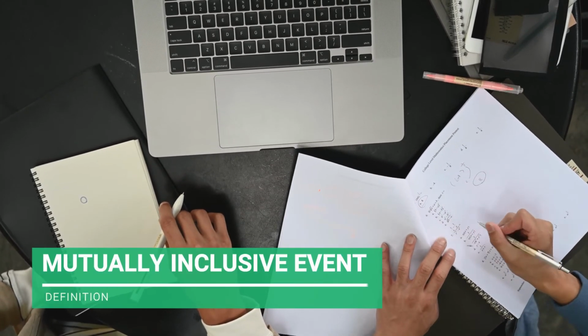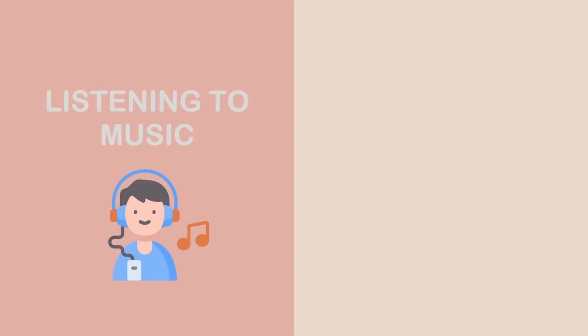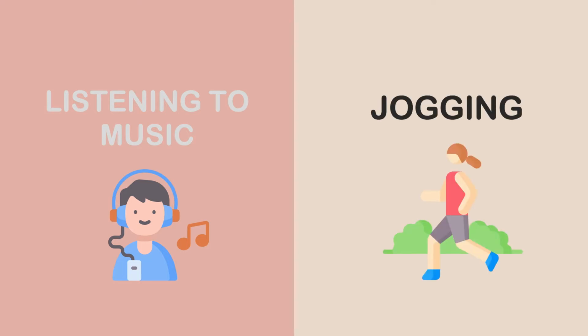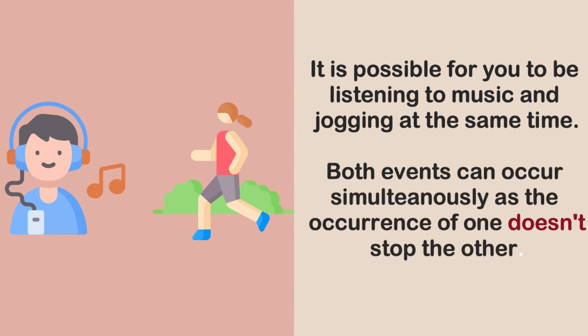So let's move to the definition of mutually inclusive events. In simple terms, two events are said to be mutually inclusive if they can occur simultaneously, that is, they can occur at the same time. Let's take an example of two events. Let's say the first event is you listening to music and the second event is you jogging. There's a chance that you can be listening to music and be jogging at the same time. Both events can actually coexist, that is, both events can occur simultaneously. The occurrence of one of the events does not affect the other. So the events of you jogging and you listening to music are both mutually inclusive events.